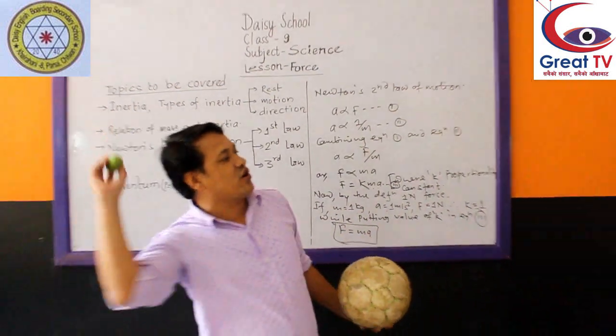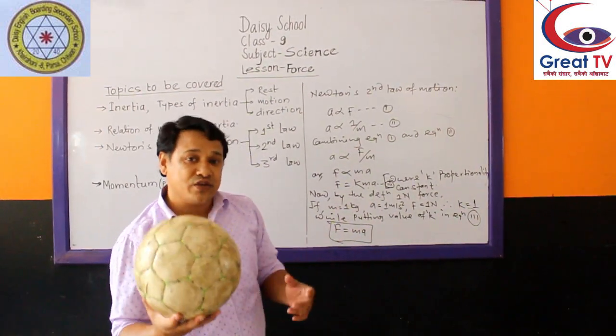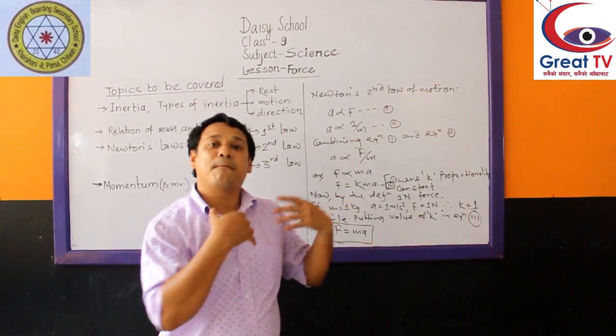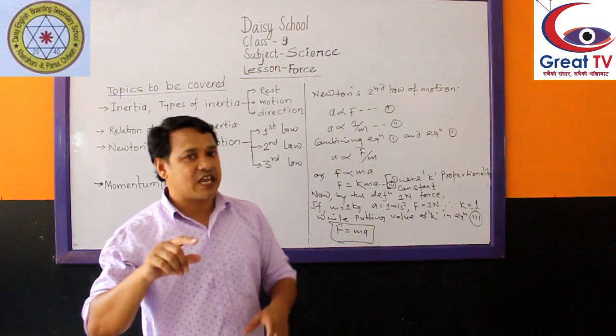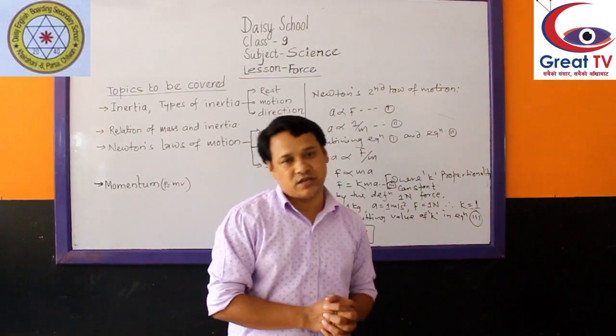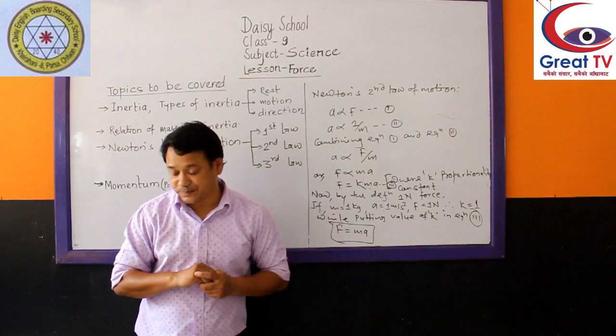The smallest stone or a small piece of mango can be thrown faster. But using the same force, if we throw this, we cannot throw it to a longer distance. So less mass can be thrown to a far distance, but a big mass cannot. That is inversely proportional to each other.